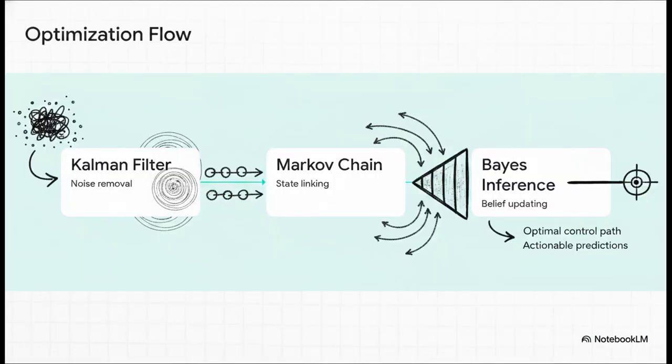So what do we do with them? We run those 6 variables through a continuous optimization flow. It's kind of like a giant puzzle. We take messy, noisy, real-world data and run it through what's called a Kalman filter to strip away all that static and noise. Then we use Markov chains to logically link our current states to future states. And finally, we use Bayesian inference to constantly update our beliefs the second new evidence comes in. All these tools just beautifully flow together, turning raw, chaotic data into highly actionable predictions and optimal paths of control.